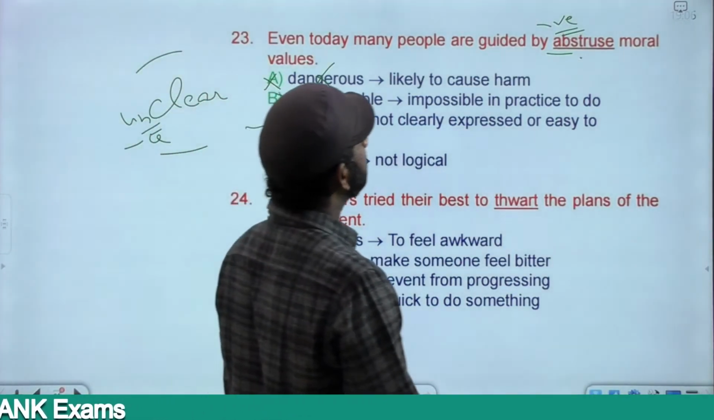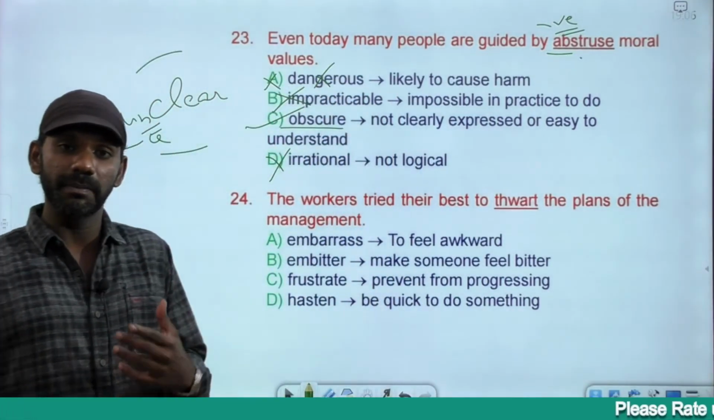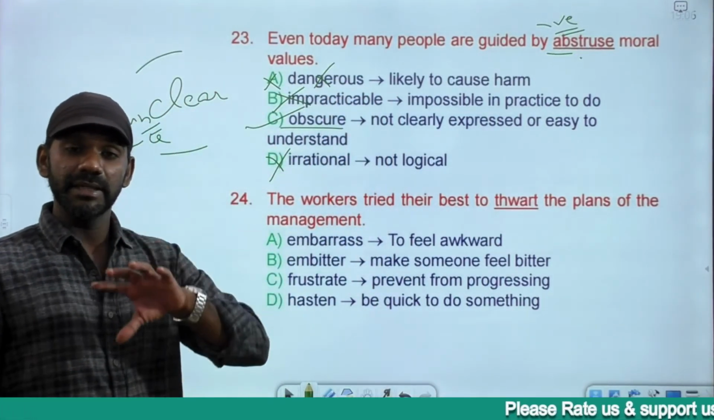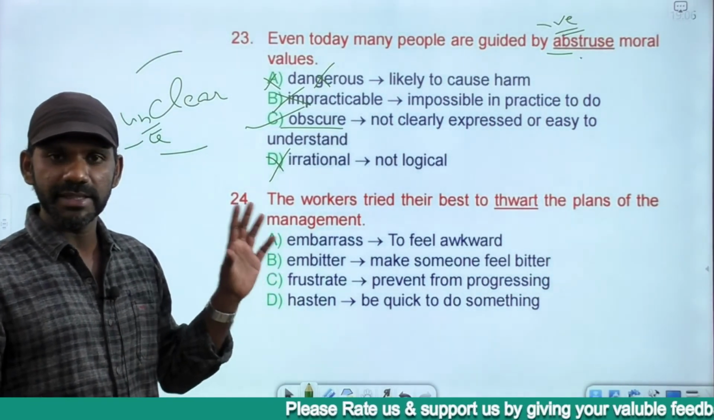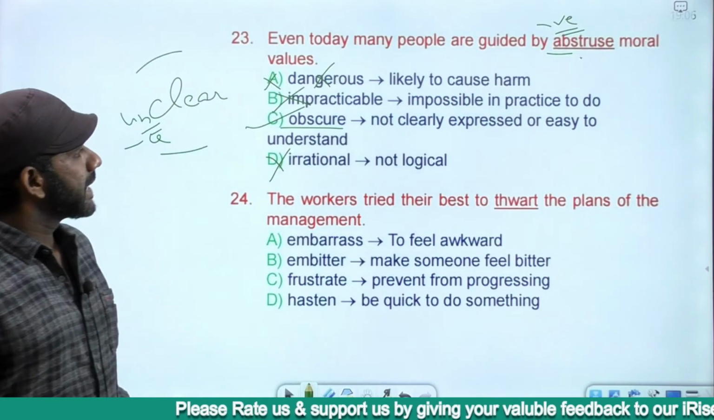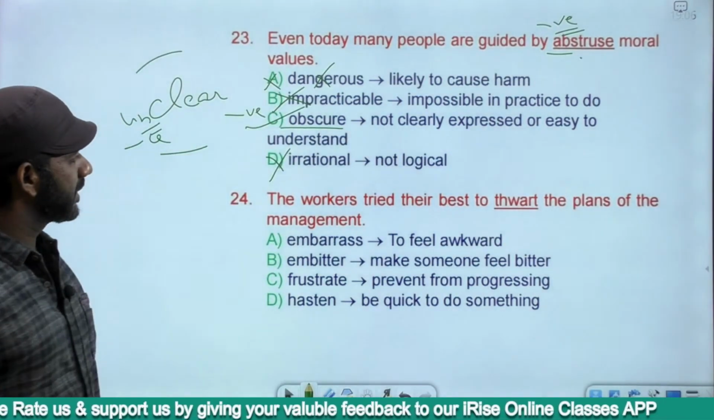Even today, many people are guided by obscure moral values. That means they don't know exactly what moral values are. They have an unclear picture of moral values. That's the meaning of this sentence. Negatively charged, obscure is also negatively charged.